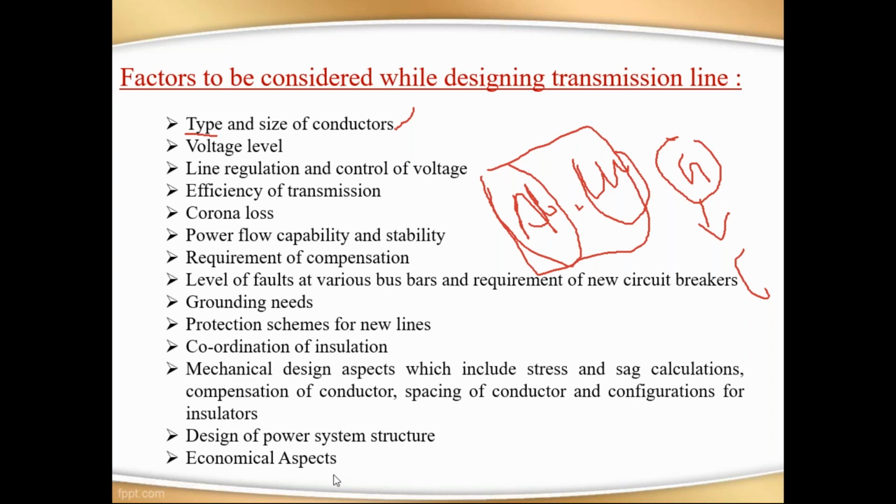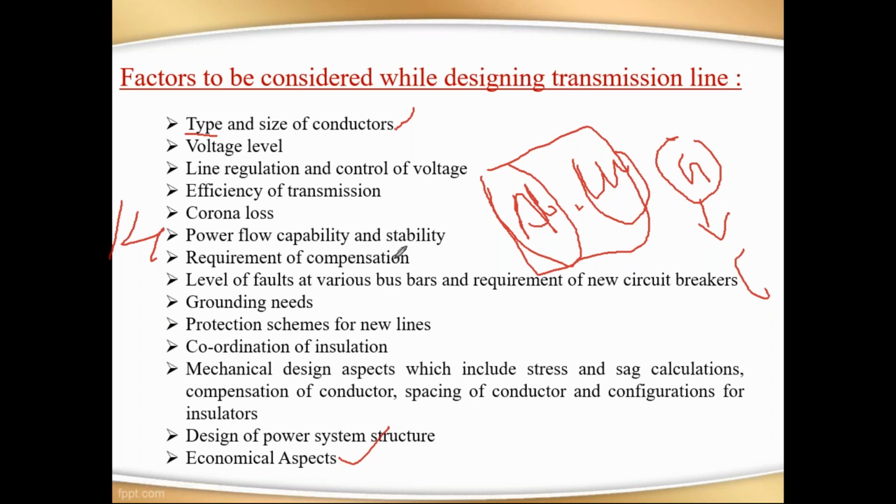Next, design of power system architecture and economical aspects. The last point is one of the burdens for electrical engineers. Why? Because if you want to construct a transmission line, you need some land, and the landowner asks for a large amount for giving the land. That is the main problem handled by the power system. So these 14 factors depend on the good design of the transmission line. These 14 factors are to be considered.